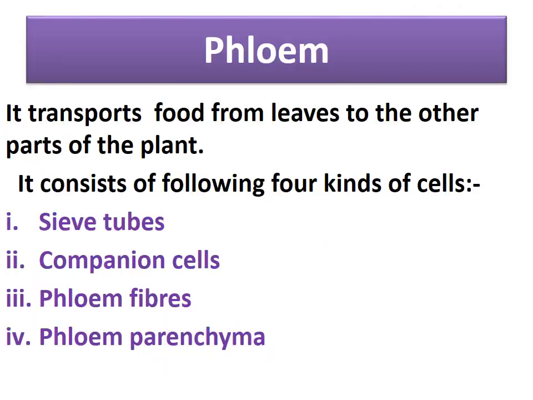Now next is phloem. It is responsible for transporting food from the leaves to the other parts of the plant. In xylem, the flow was unidirectional, but in case of phloem, the flow is bidirectional. Now again, similar to xylem, phloem also consists of four kinds of cells. What are those? Sieve tubes, companion cells, phloem fibers and phloem parenchyma.